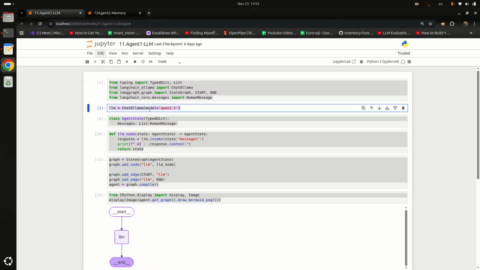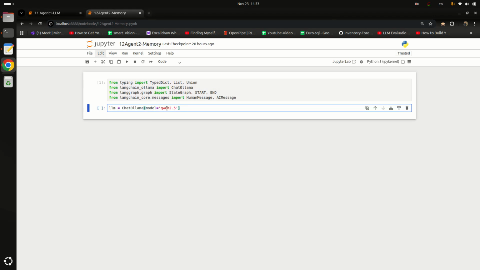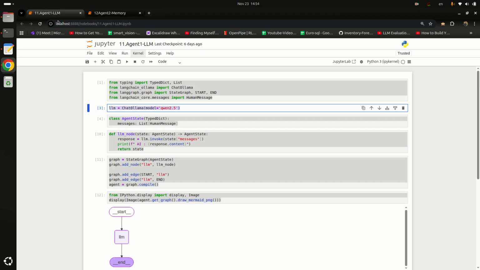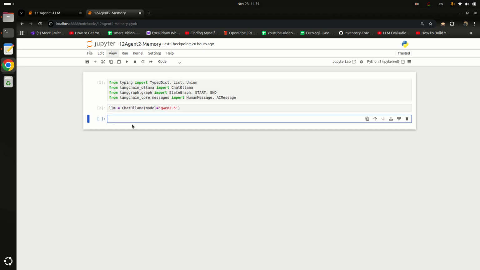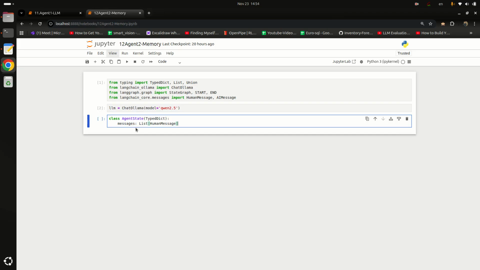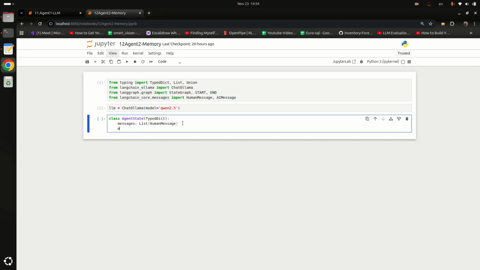After that, we will initialize our LLM. Here we initialized Qwen 2.5. It is the LLM model name. And after that, we have to define our agent state. Now there is messages. It is one parameter. It is saying messages is a list of HumanMessage, meaning in messages we are able to store human messages. But what if I have to store AI messages as well? So can I make another parameter like messages2 maybe, and it will be a list of AI messages?